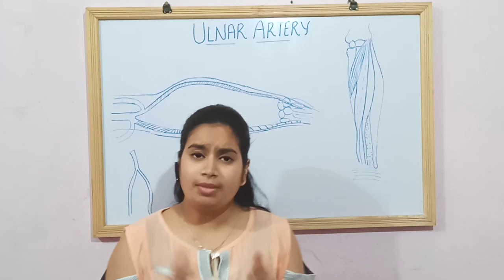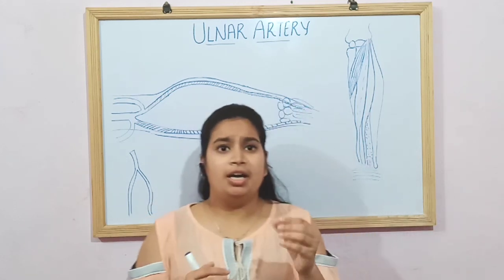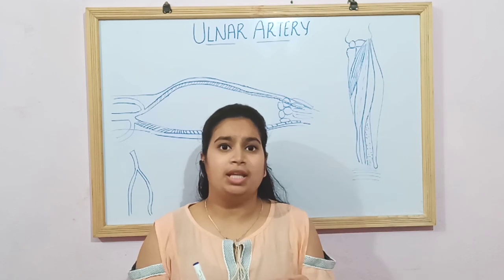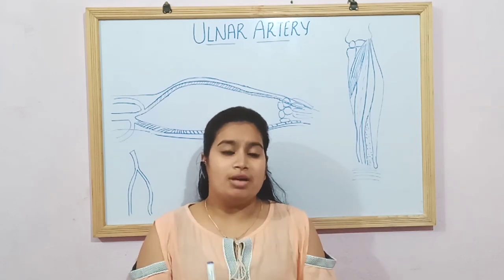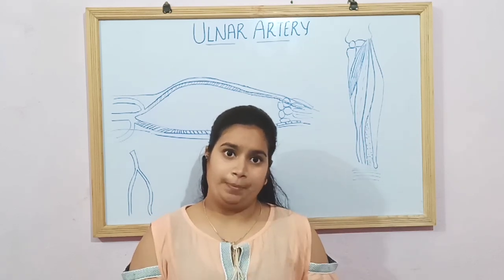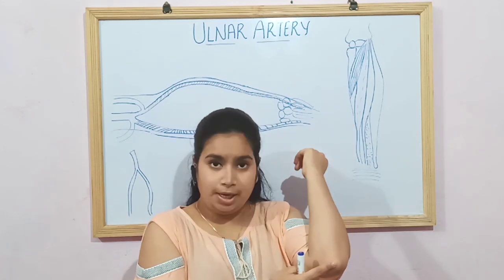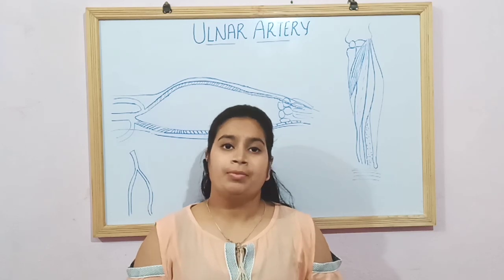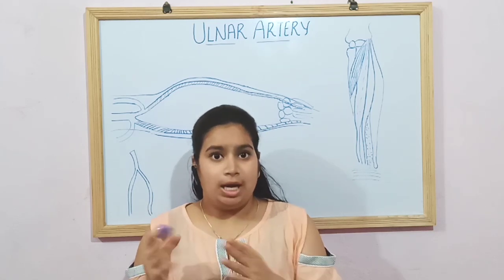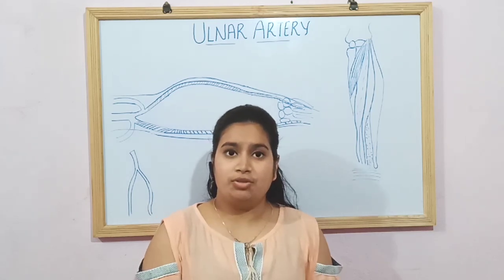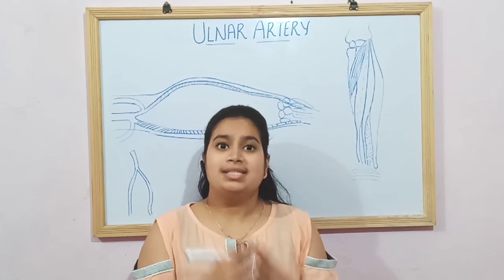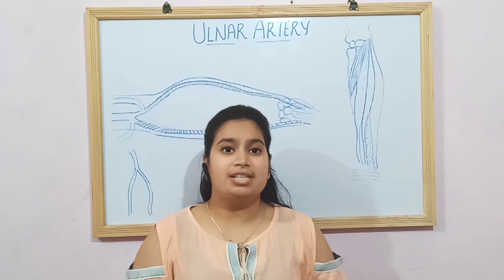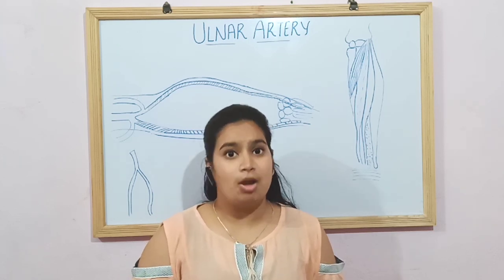As you all know, the word ulna means elbow in Latin. So it relates with the olecranon process of the ulna, which is present over here. This is the olecranon process of the ulna. Both the arteries, the ulnar artery and the radial artery, are responsible for supplying blood to the forearm and hand. ये दोनों आर्टरीज हमारी ब्लड सप्लाई करती है फोरआर्म्स में और हैंड में.